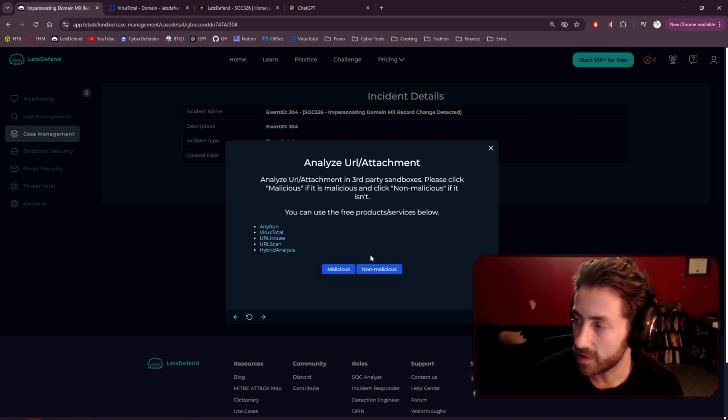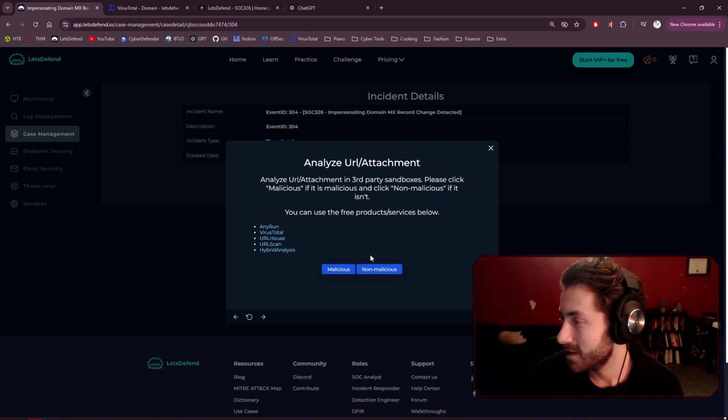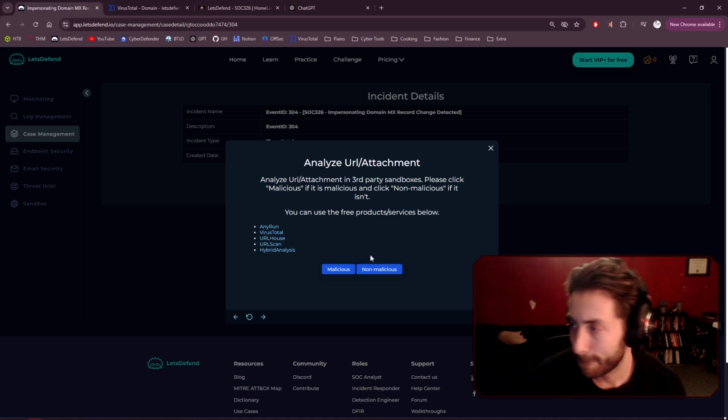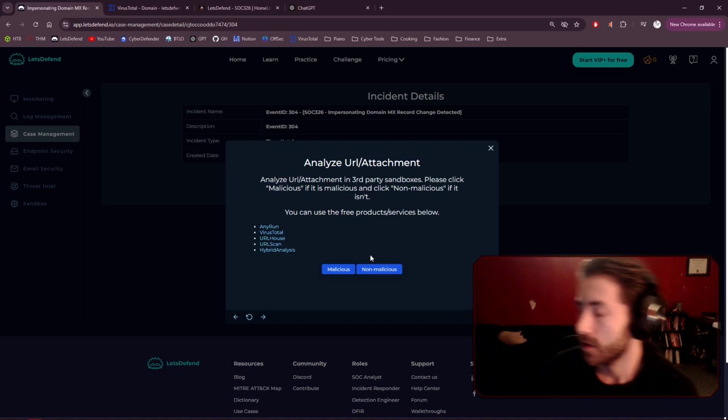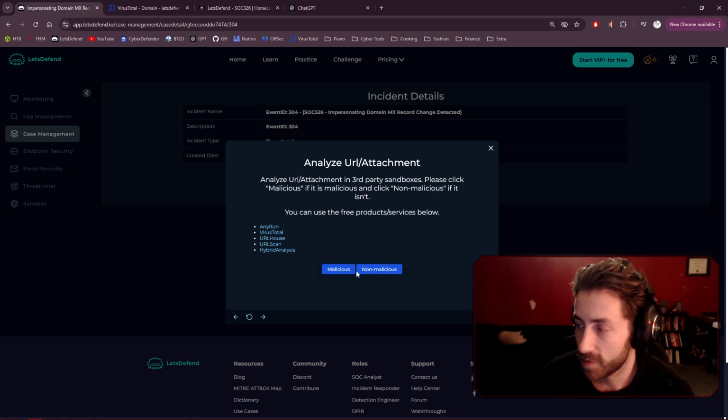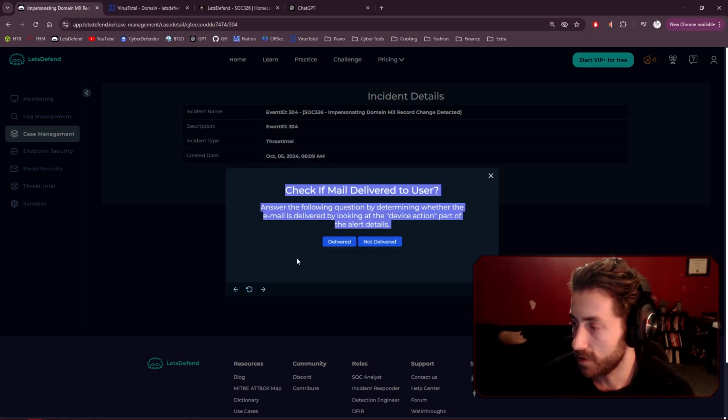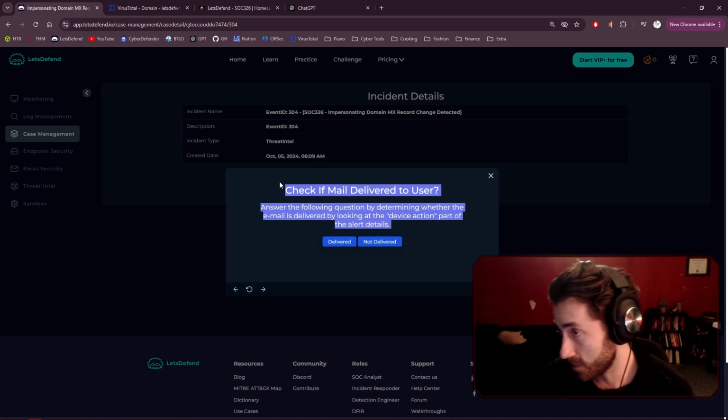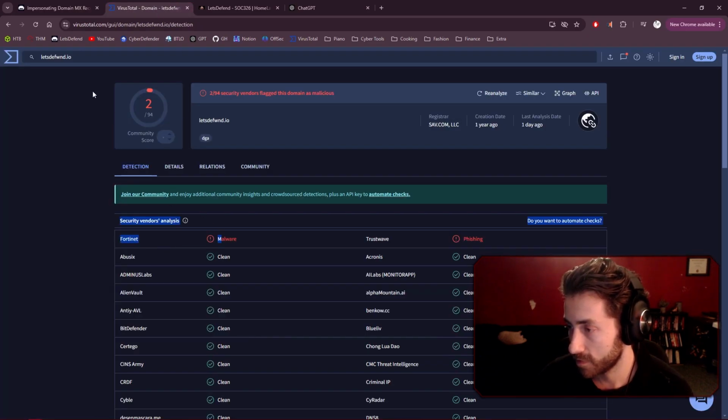So, analyze the URL or attachment. Here we analyze the URL in third-party sandboxes. Click malicious if malicious and non-malicious if it hasn't. Technically there wasn't an attachment, but we did put the malicious domain in the VirusTotal database, so I'm going to go ahead and hit malicious as it was indicated as malicious.